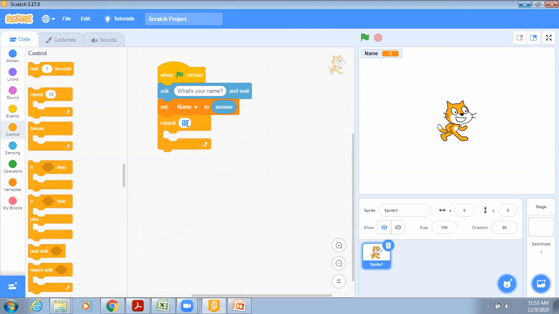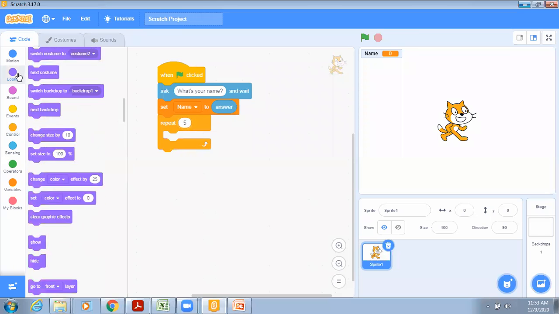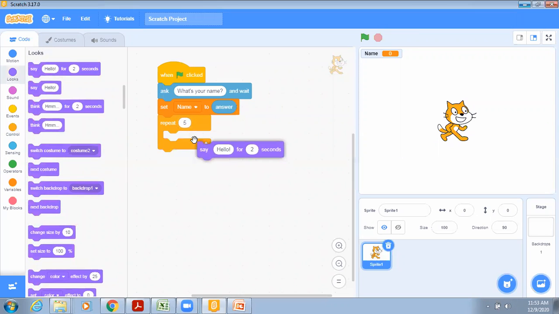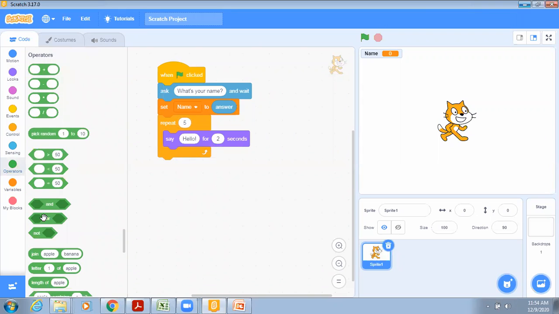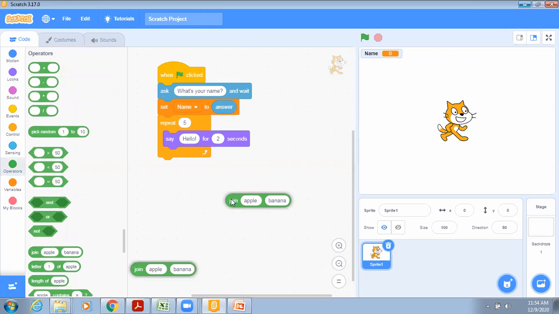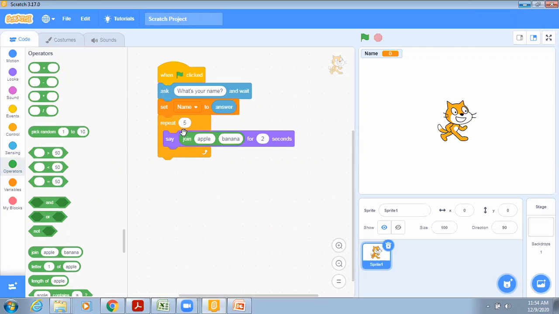I wanted to repeat it only 5 times, so I'll write 5 here. And what we have to do here is print our name 5 times, right? So we will go to looks and use say. Suppose I want to write hello and then whatever the username is. So I'll go to the operators and use the join operator because I have to say two strings: one is hello and one is the name.